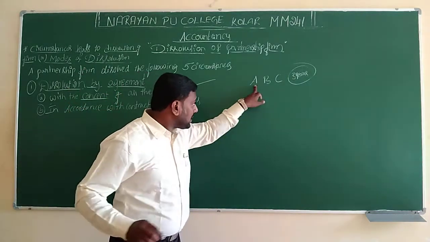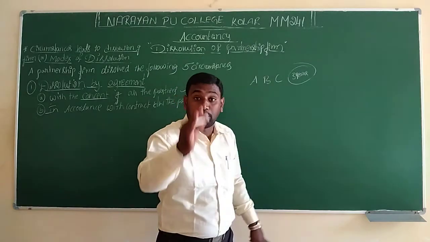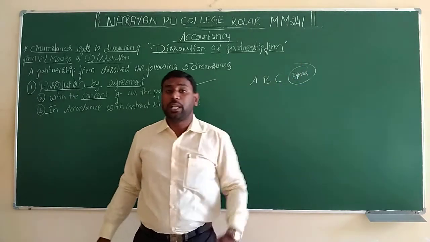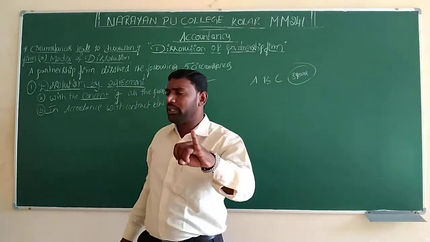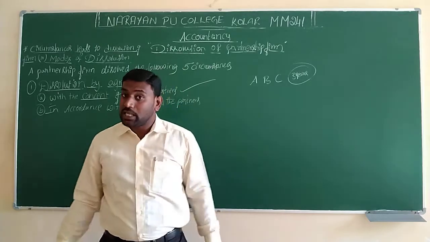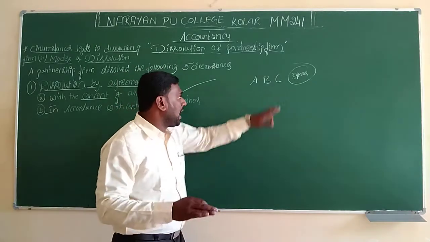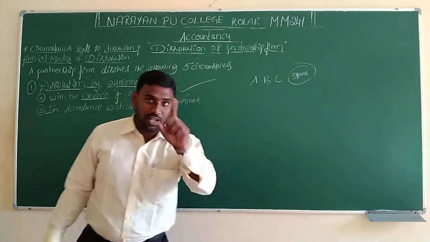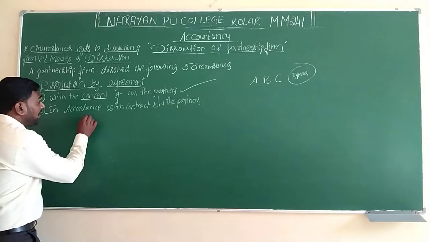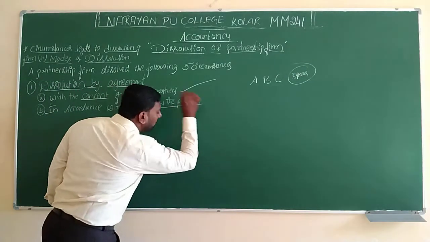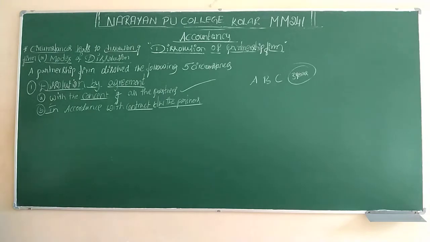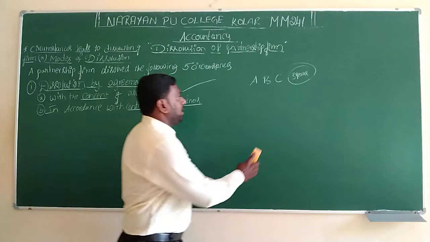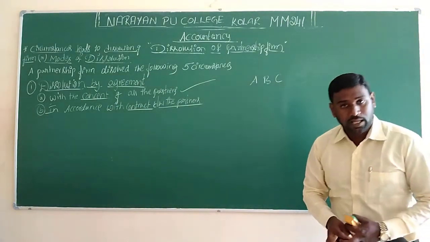If A accepts but B and C do not accept winding up the company, there is no chance. All the partners have to agree to close the company. A agrees, B agrees, and C agrees. If these three persons agree to close the business, then the company is going to be wound up or dissolved. This is the first condition. The second one is in accordance with contract between the partners. Here the concept is given as contract between the partners. So here A, B, C are the persons.